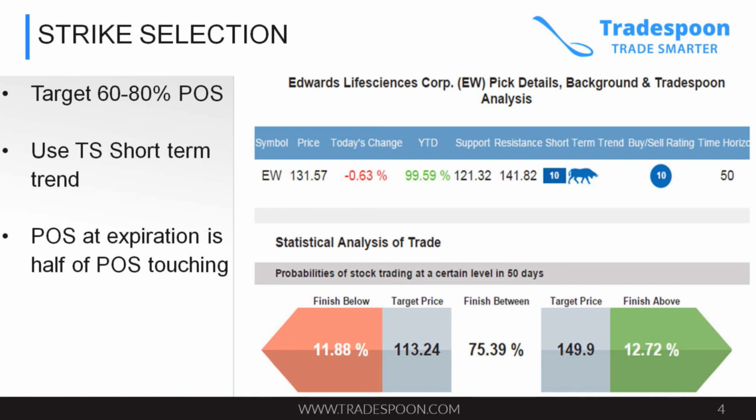Then one of the strategies you can do is sell the 115 put. Because selling the 115 put, there's only roughly a 12 or 14% chance, on your screen you see 11.88%, that Edwards Lifesciences will drop below 113. That means you have an 88% chance that you will make money.